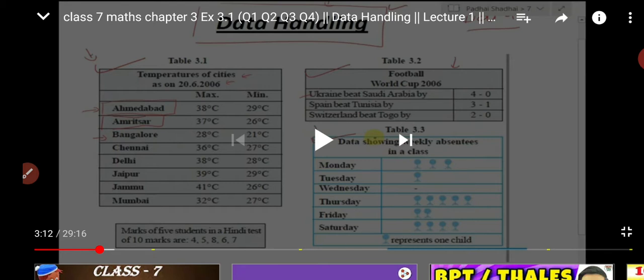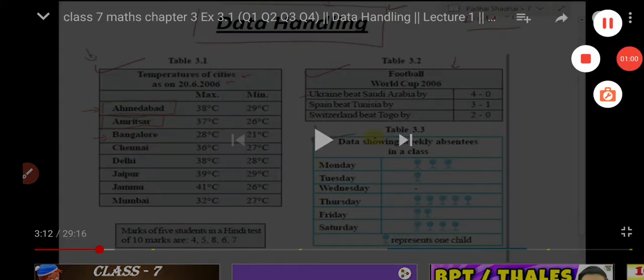If it is given temperature of Ahmedabad, Amritsar, Bangalore, Chennai, that is different information, and we collected them and then organize them in tabular form. Understand? Now what do you mean by arithmetic mean? Arithmetic mean means sum of all observation upon number of observation is called arithmetic mean.